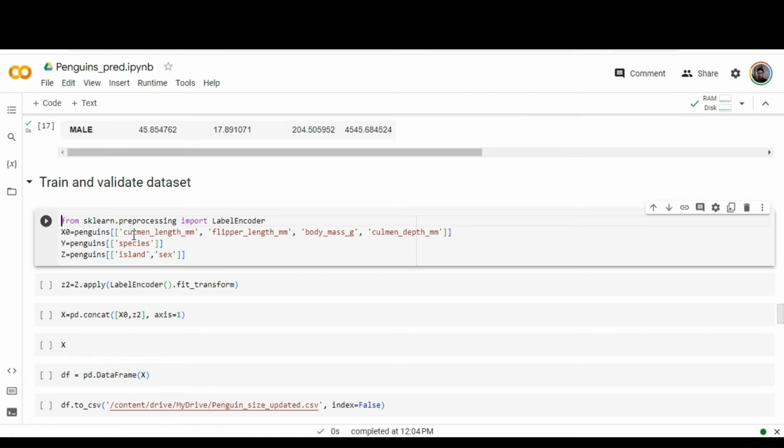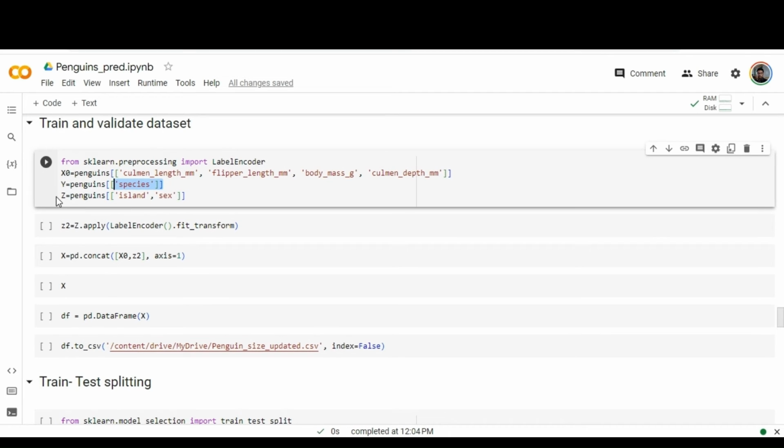So here the features X0 have numeric field values, meaning culmen length, flipper length, body mass and culmen depth, and the string feature species is the predicted value which will be stored in Y, and island and sex features are stored in Z. We need to encode the labels here because some labels are numeric, some labels have string values. So having fit transform field,